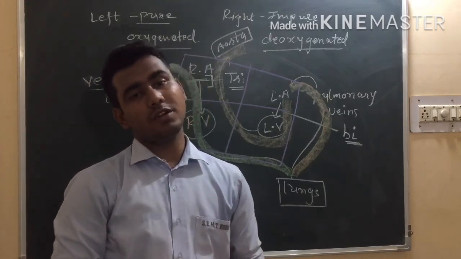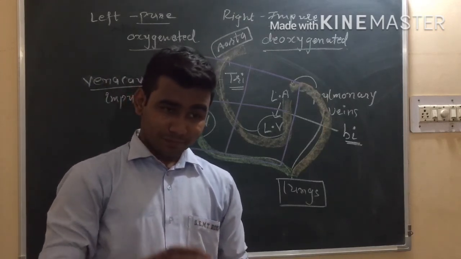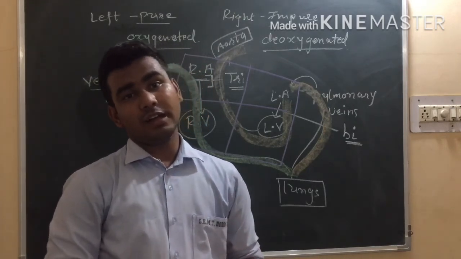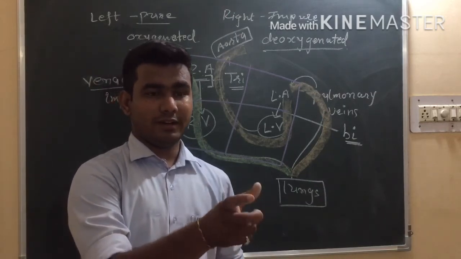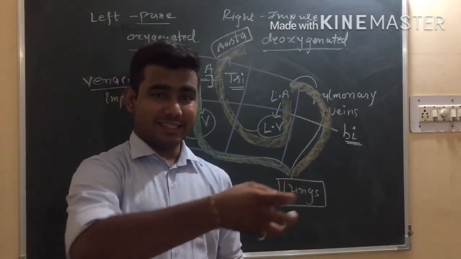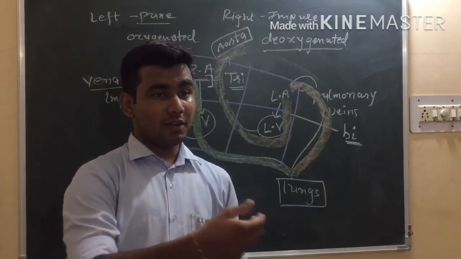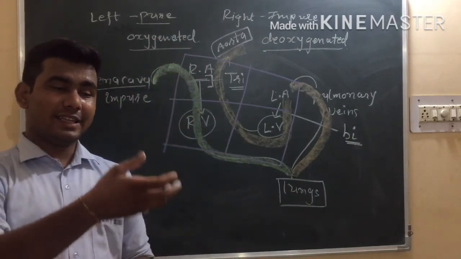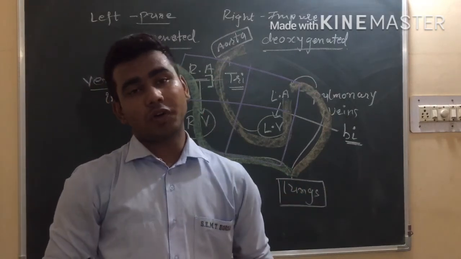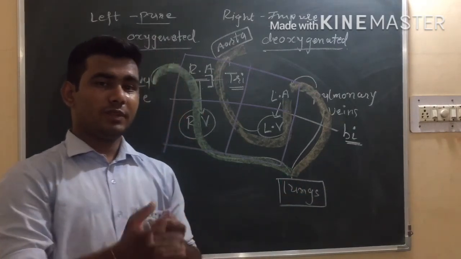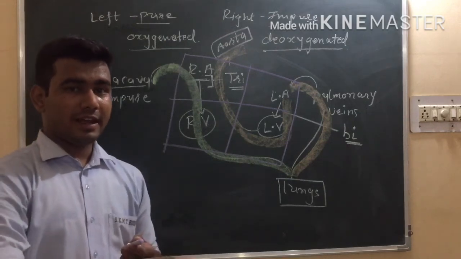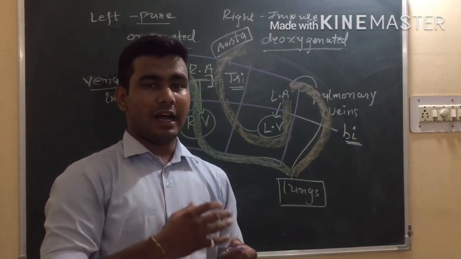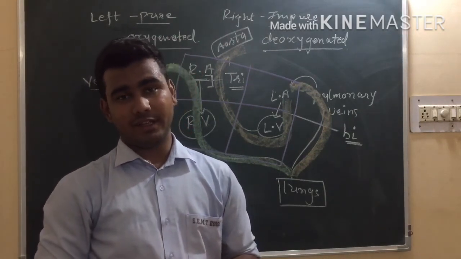So lymph is also an important fluid. It is called intercellular fluid. From the space between cells, it is collected, and it is also responsible for the transportation of different nutrients, and it gives those nutrients and oxygen back to the cells, right? So this way, by blood and by lymph, our circulatory system is working.